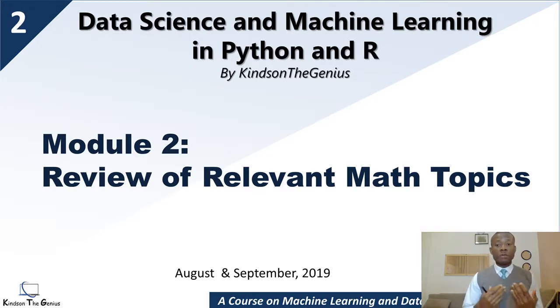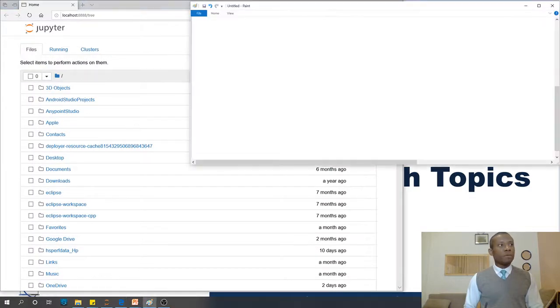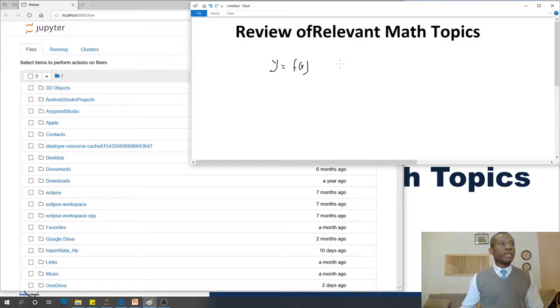If you don't have a good background of mathematics, be sure that we are not going to be solving maths manually. We are going to be using Python to solve it. So feel free to follow along. If you have any challenges, you can let me know. I've also set up a Jupyter notebook, and we are going to start. I also have my notebook right here, and I'm going to be writing a few things using my tablet. All right, so let's get started.